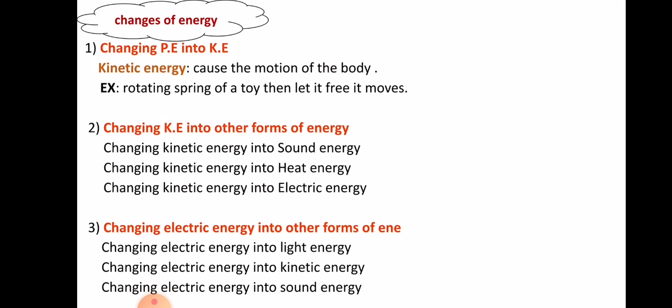The third part is changing of electric energy into other forms of energy: changing of electric energy into light energy, into kinetic energy, and into sound energy. The first one is like the lamp.